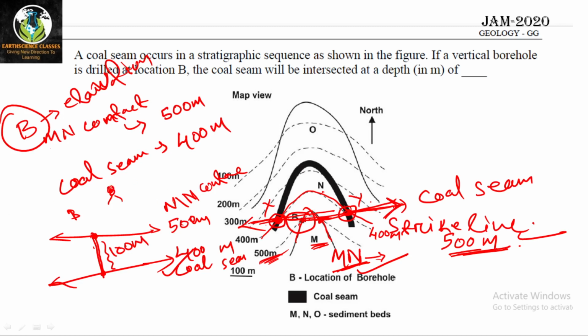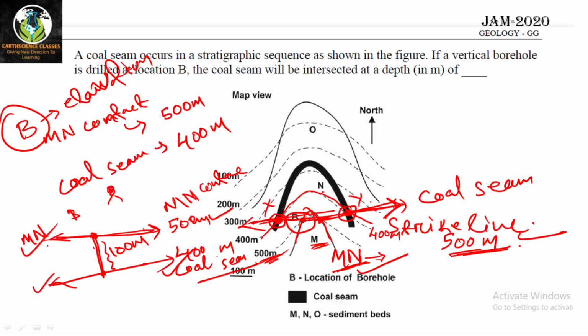You are standing in the sky, or you are in a flight, you are looking below, you are finding a strike line which is having 500 meter value for MN contact, and you are finding 400 meter value for coal seam, and these two strike lines you are watching as a single line. These two strike lines are up and below, right? The coal seam strike is below this MN strike, so as they are up and below, you are finding only one strike.